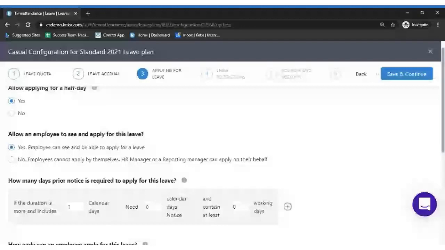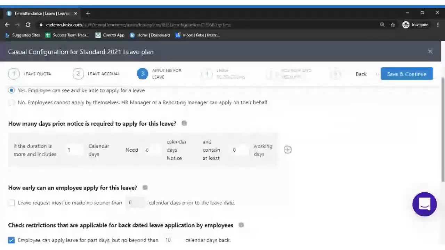Right? Moving on to the next option, which is allow an employee to see and apply for this leave. Whether an employee himself can apply for this leave, yes or no. If you select yes, the employee can view it under the My Leave tab, and then he would be able to apply for this particular leave. In case the employee shouldn't be able to apply, and only the HR manager or a reporting manager should be able to apply on their behalf, then you need to select the second option, so that employees would not be able to apply. Okay. I'll select the first option. Let's say employees should be able to apply.